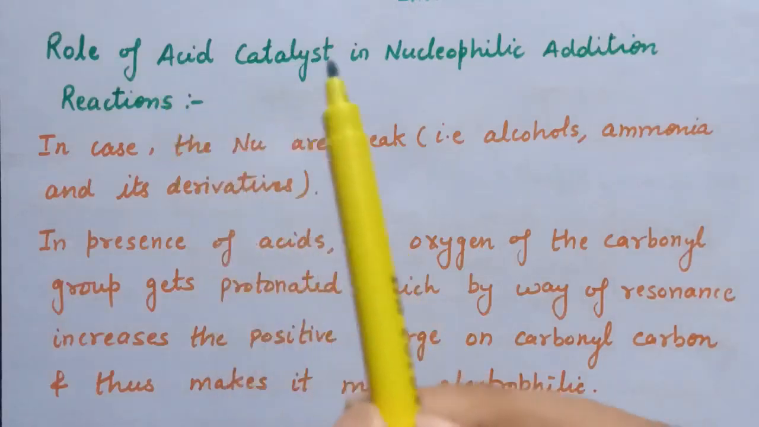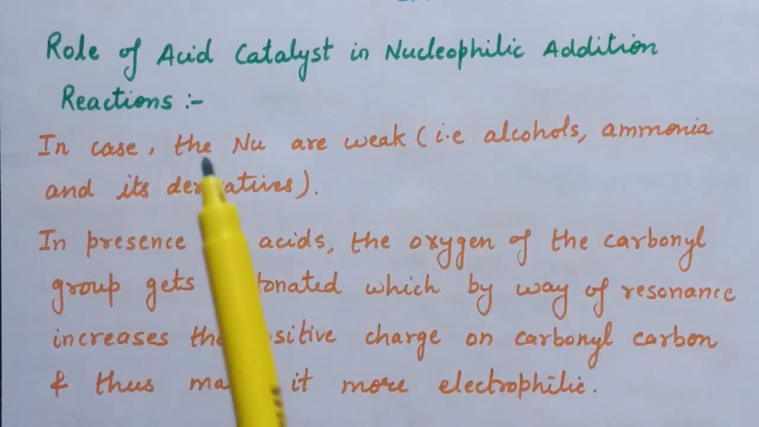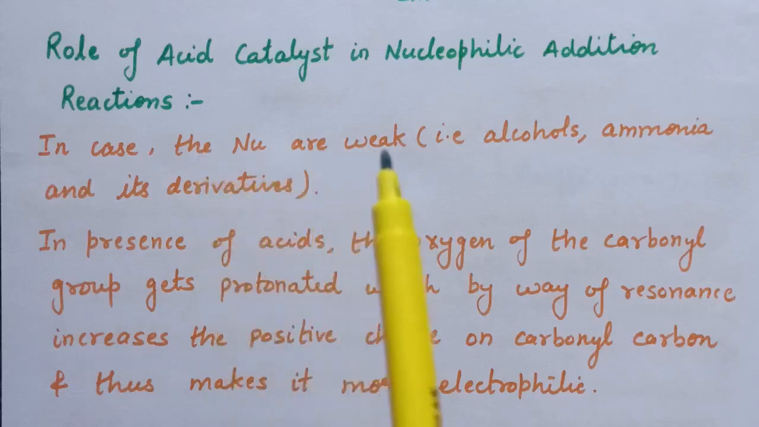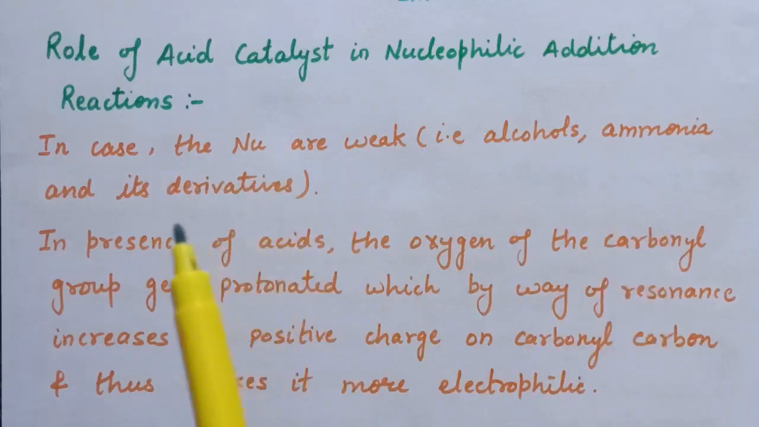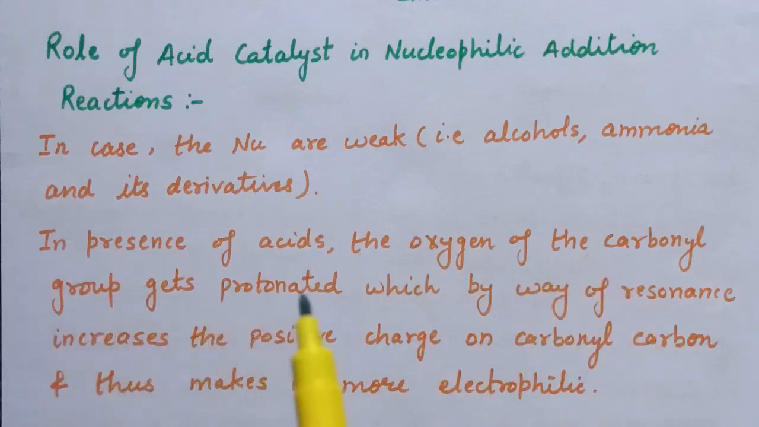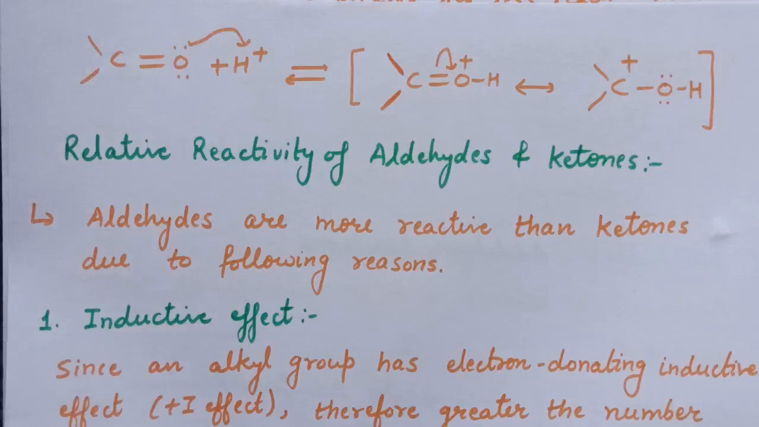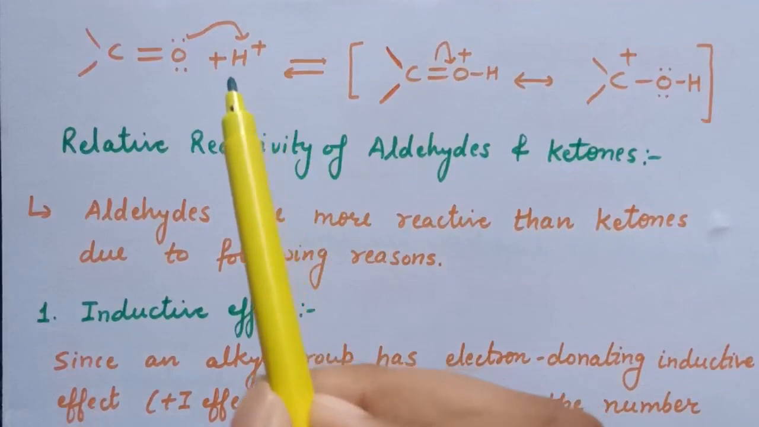Next is role of acid catalyst in nucleophilic addition reaction. In some cases, when the nucleophiles are weak, that is in alcohols and in ammonia and its derivatives, in presence of acids, the oxygen of the carbonyl group gets protonated, which by way of resonance increases the positive charge on carbonyl carbon and thus makes it more electrophilic. Here the reaction is written when the nucleophiles are weak.